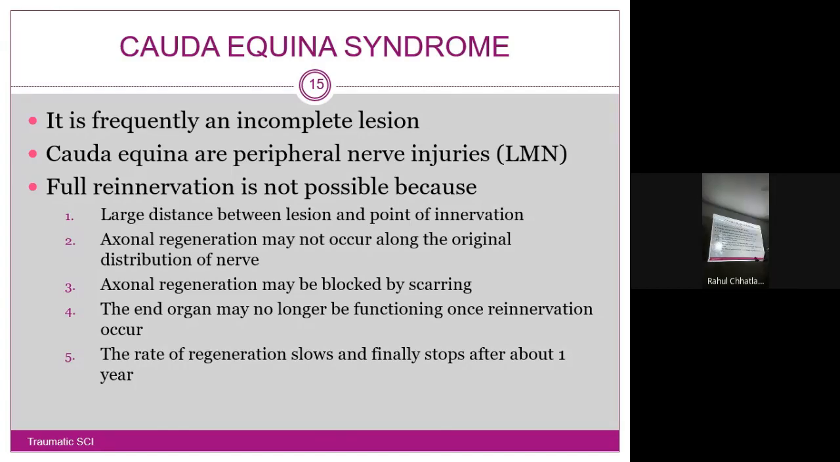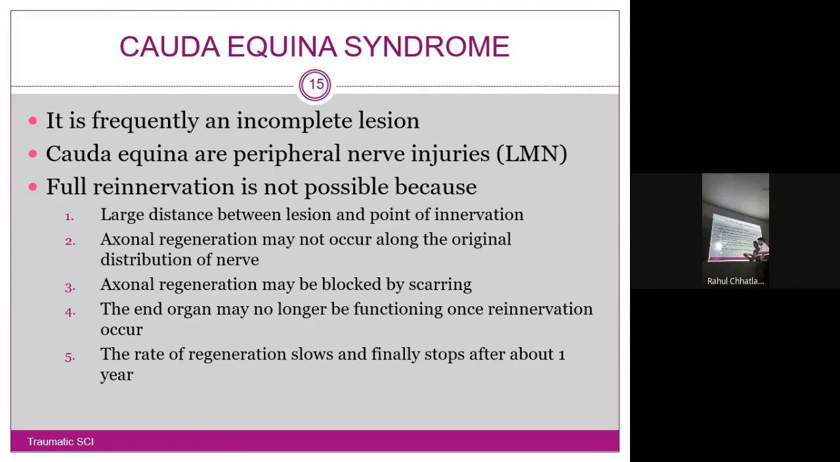Yes, lower motor neuron type. Why? In the upper motor neuron, the lesion is higher up, where the spinal cord ends, it is cleared there, and it is only the peripheral part that is moving downwards. Full reinnervation is not possible. Even though it is lower motor neuron type, we are also going to see about the PNI, that is peripheral nerve injuries. So there also the same things will be applied. The distance between the lesion and the point of innervation is large, they are wide apart.